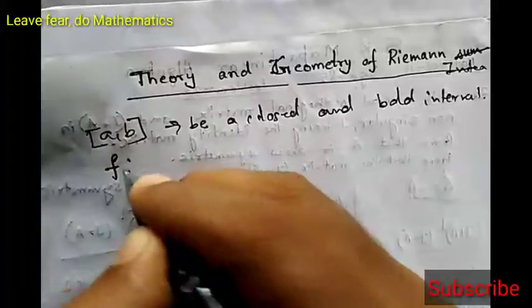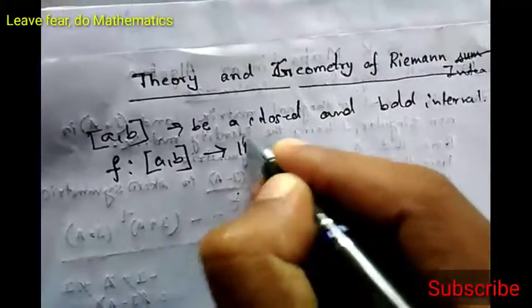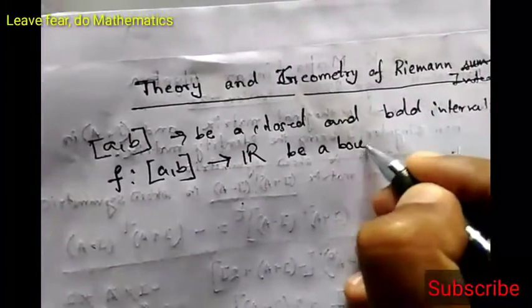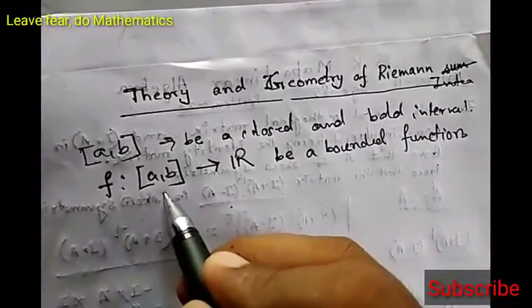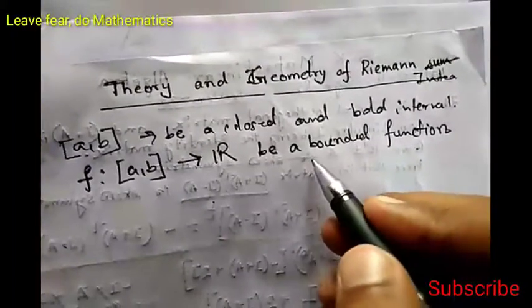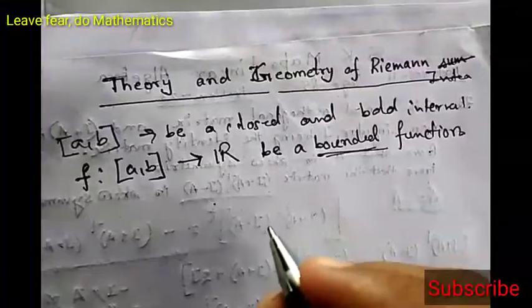Now suppose f from closed interval AB to R is a bounded function. So the function is bounded.